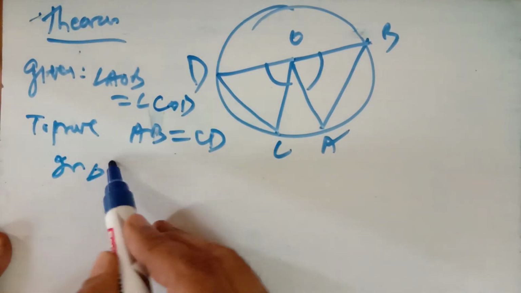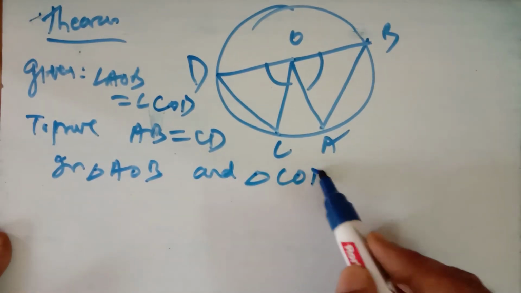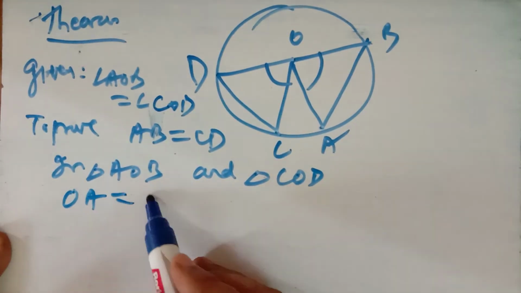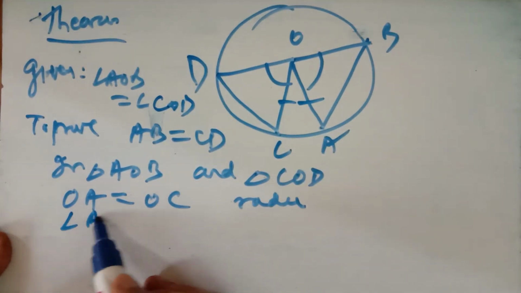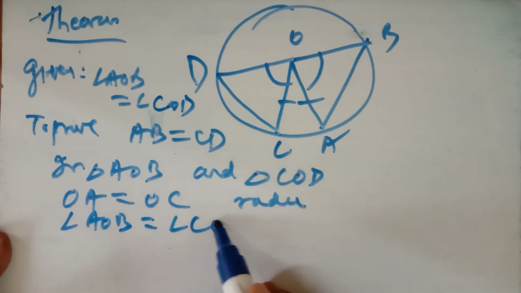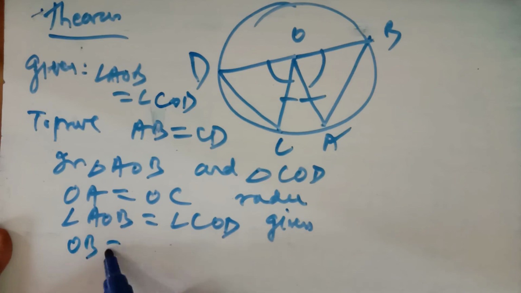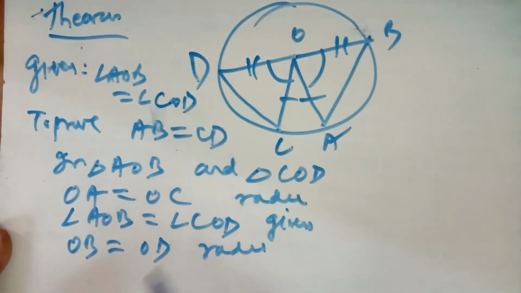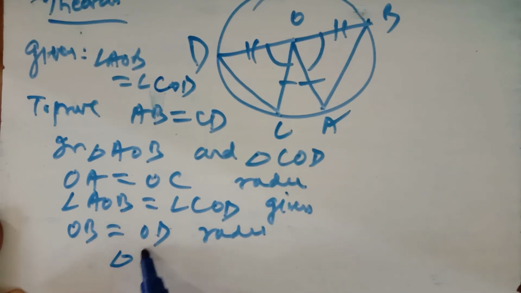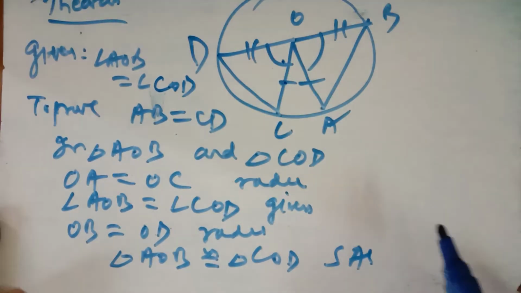Now you can easily prove that these two triangles, triangle AOB and triangle COD, are congruent. Now OA is equal to OC. They are the radii. Angle AOB is equal to angle COD. It is given that these two angles are equal, and OB is equal to OD. Again they are radii. Now these two triangles are congruent. Triangle AOB is congruent to triangle COD by side angle side.